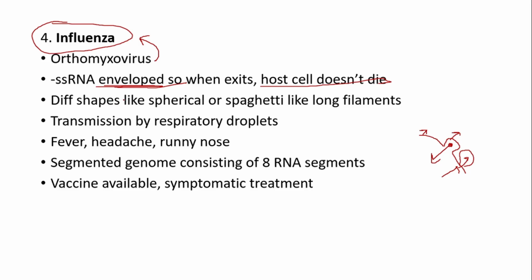Influenza virus comes in many different shapes, like spherical, spaghetti-like long filaments, and it is transmitted by respiratory droplets, for example, by coughing and sneezing. The signature features you can say are fevers, headaches, runny noses, and इसका जो genome है, it is segmented with 8 RNA segments. इसकी वैक्सीन available है, और जो इसका treatment है वो symptomatic है, मतलब each symptom को directly treat किया जाता है. For example fever को separately like pills से, या like बंदे का जब temperature down कर रहे होते हैं, वो headache के लिए एक specific medicine, runny nose के लिए. So basically हर symptom को अलग treat किया जाता है.